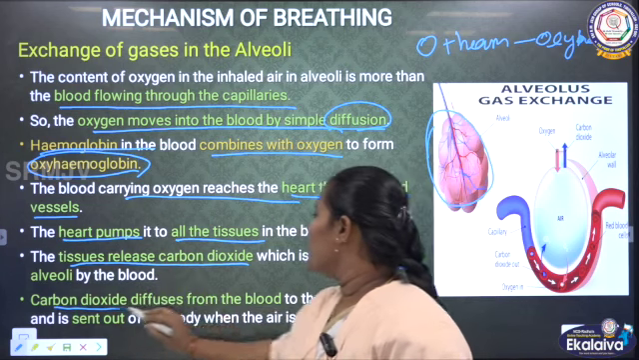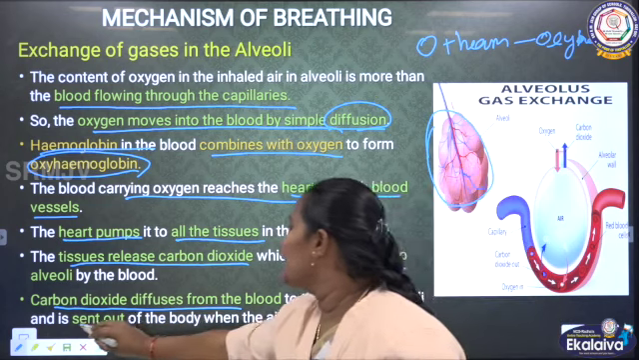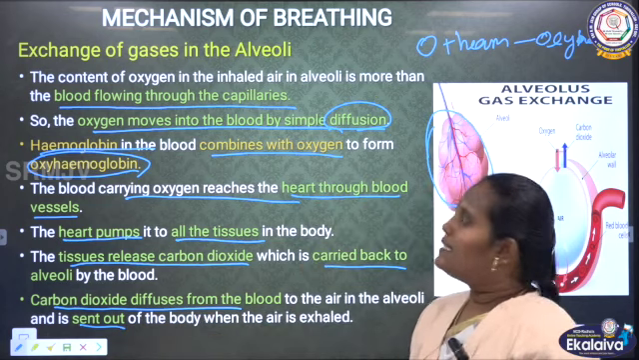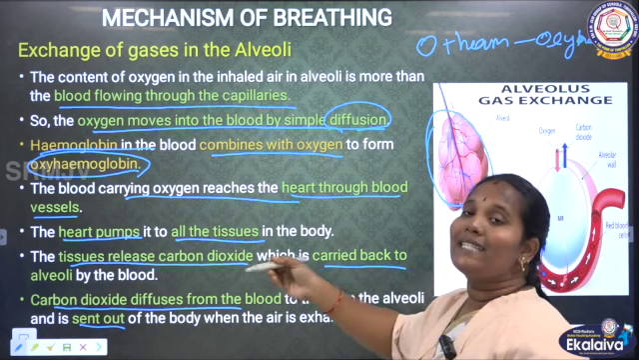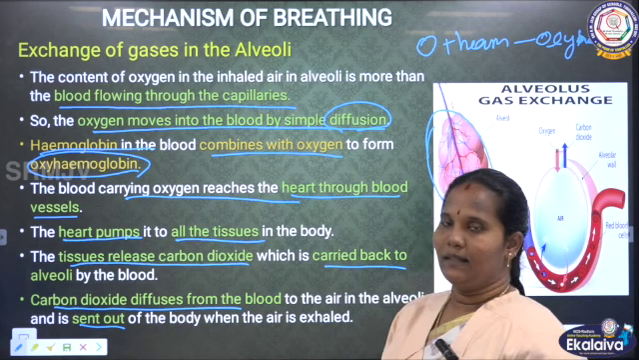And then the tissues release carbon dioxide, which is carried back to the alveoli by the blood. Carbon dioxide diffuses from the blood to the air in the alveoli and is sent out of the body when the air is exhaled. This is the mechanism, exchange of gases in the alveoli through the blood cells. Clear?